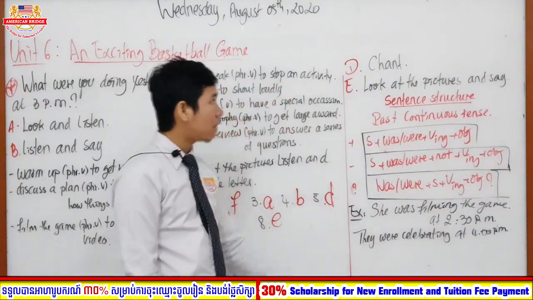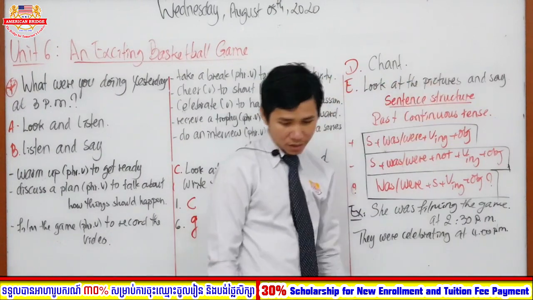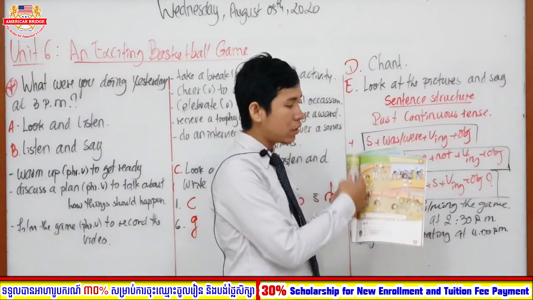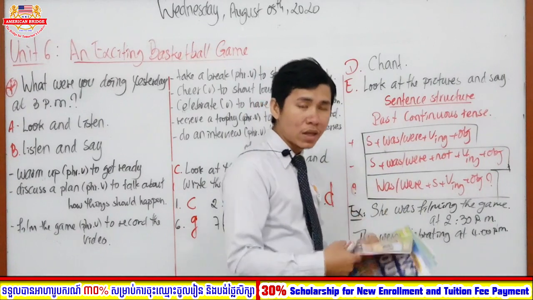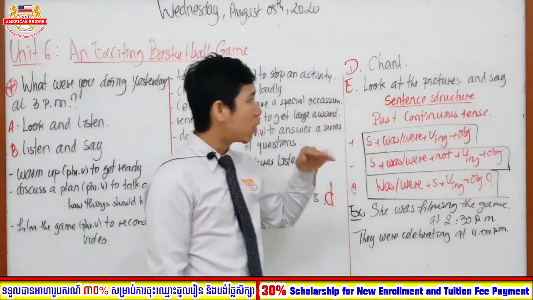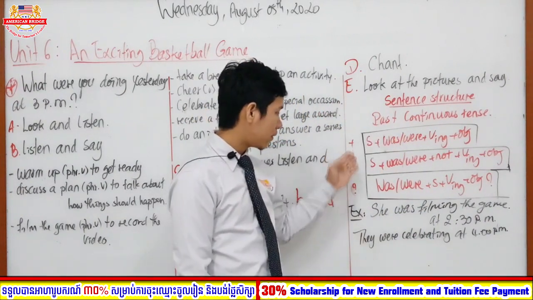So section A of our part today, we are going to look at pictures and say. Okay, so in here they want you to look at all the pictures and then say sentences. The sentences that you are going to say are related to the past continuous tense, right? So I give you one sentence structure about the past continuous tense. So we have positive, negative, question.